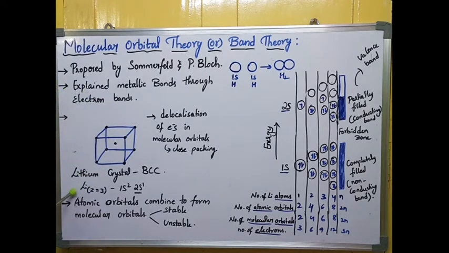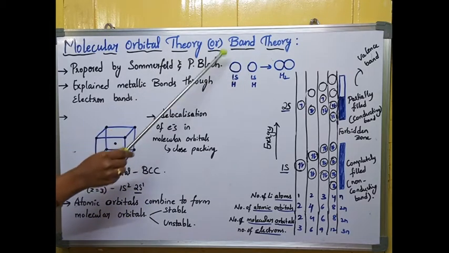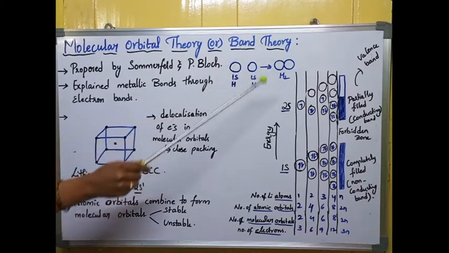We already know the lithium atomic number is 3 and its electronic configuration is 1s2 2s1. Only valence shell electrons are involved in bond formation, so we have only one electron, and one electron is not sufficient to form the bonds. So what will happen? The atomic orbitals present in the valence shell combine to form molecular orbitals. Whatever number of atomic orbitals combine, that many molecular orbitals will be formed.